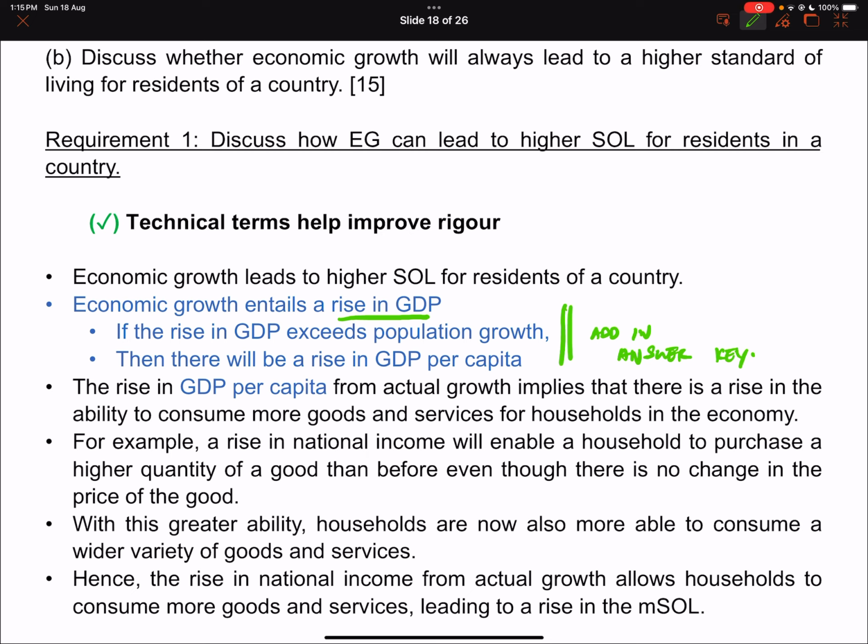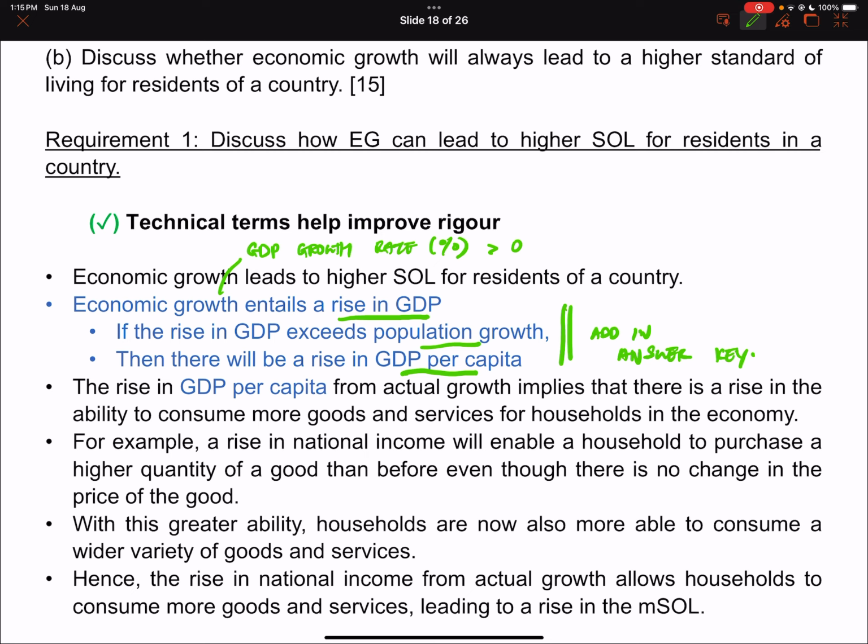So if there's economic growth, it means GDP is rising, right? The GDP growth rate is in percentage terms, and this is positive. So if it's more than zero, it means there's a rise in GDP. If the rise in GDP exceeds your population growth, then what you're doing is growing the pie very quickly, faster than the number of people sharing the pie. So this leads to a rise in GDP per capita, which is the amount of pie each person has, right?